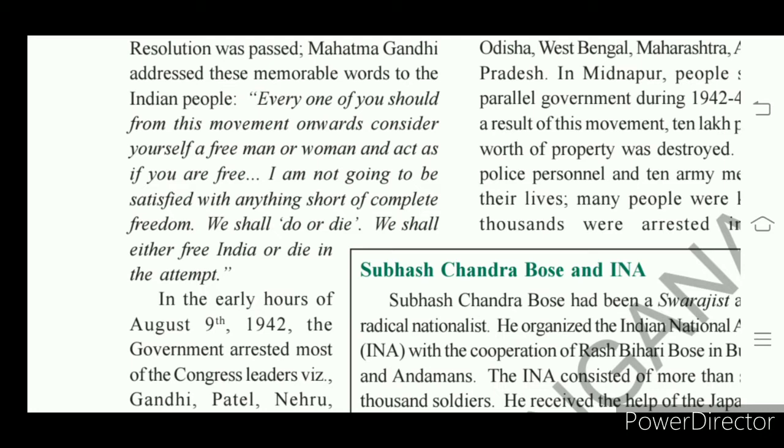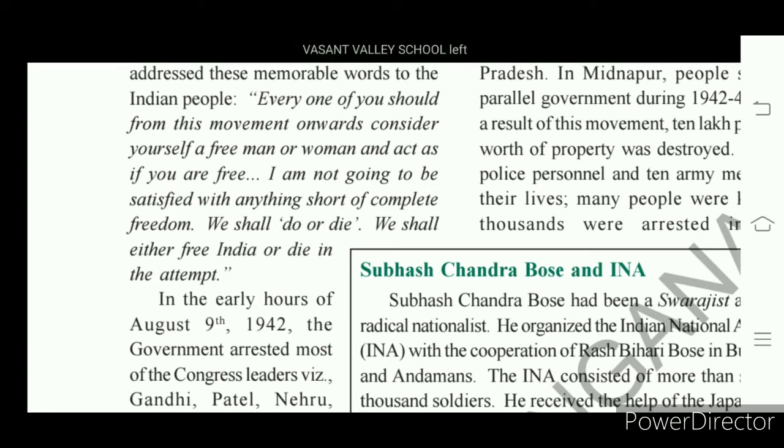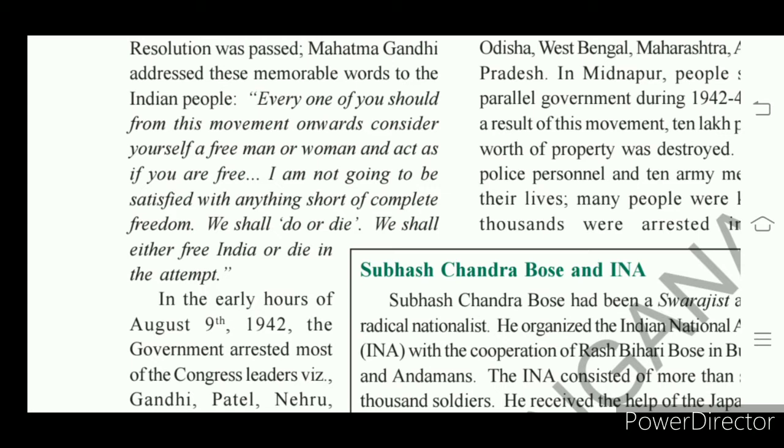And he stated that every Indian should fight for free India, or they should die in attempting it. No one should be inactive. Whether it is men or women, all should make an attempt in getting independence for India, or in that attempt they should die. And that is the address of Mahatma Gandhi: do or die.